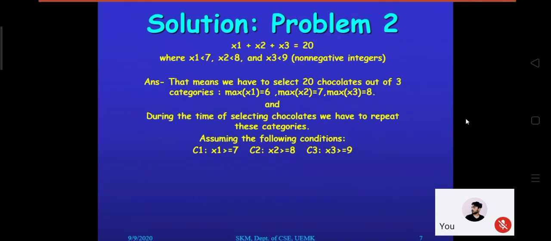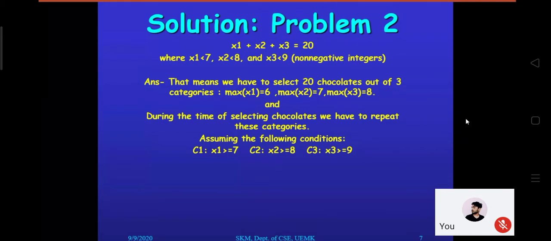So total solution minus X is the actual count we are asking for, maintaining the conditions x1, x2, x3. So we subtract that X from the total solution, and that is the answer.